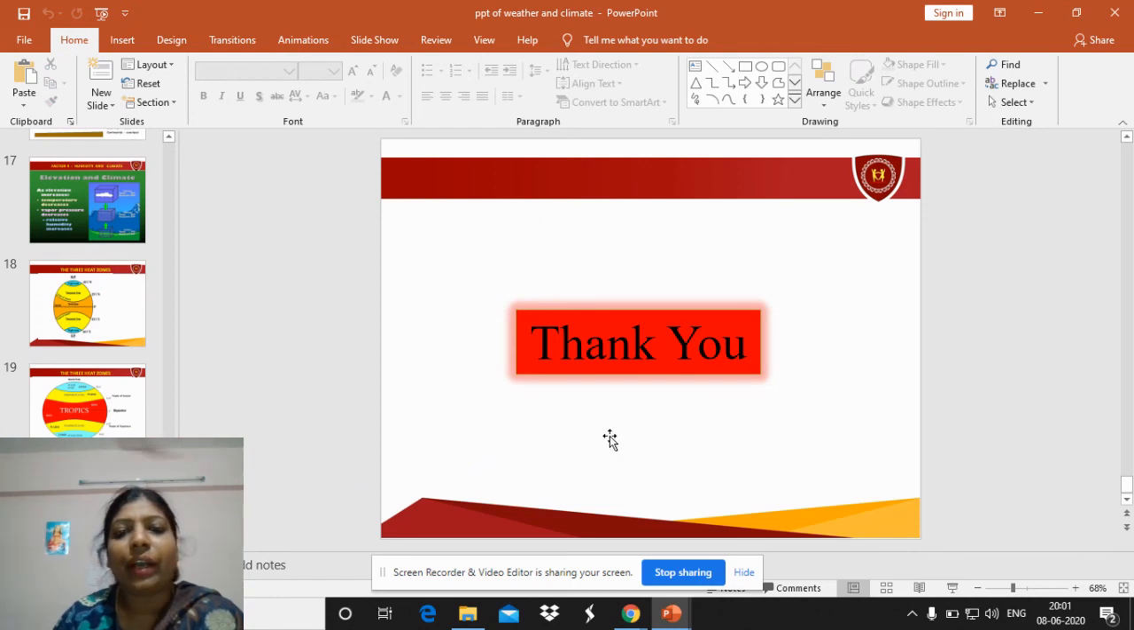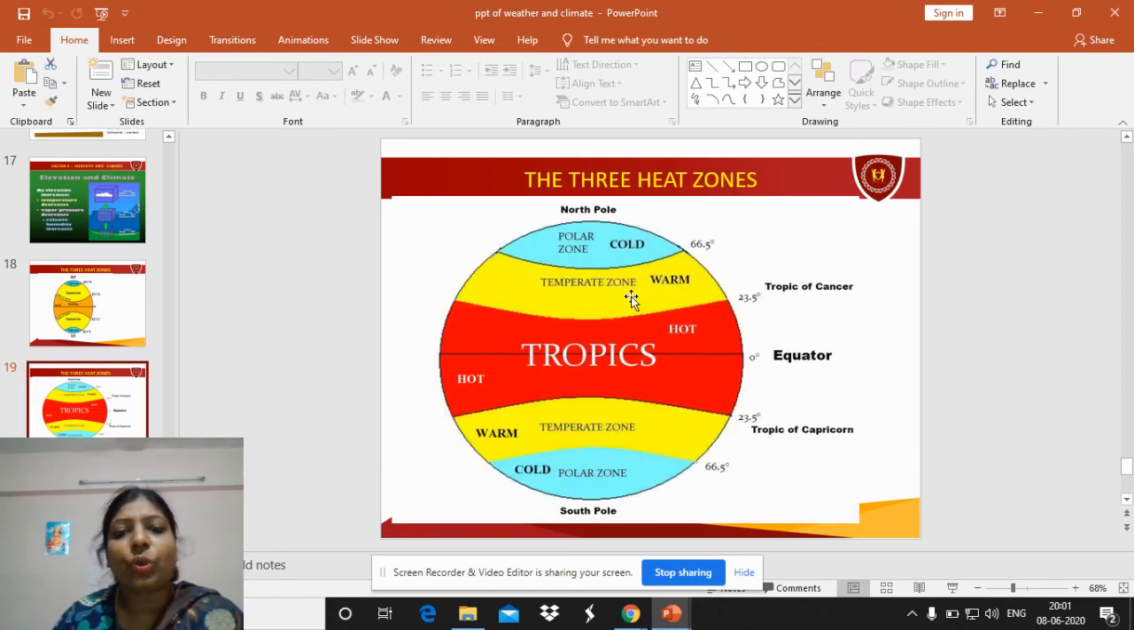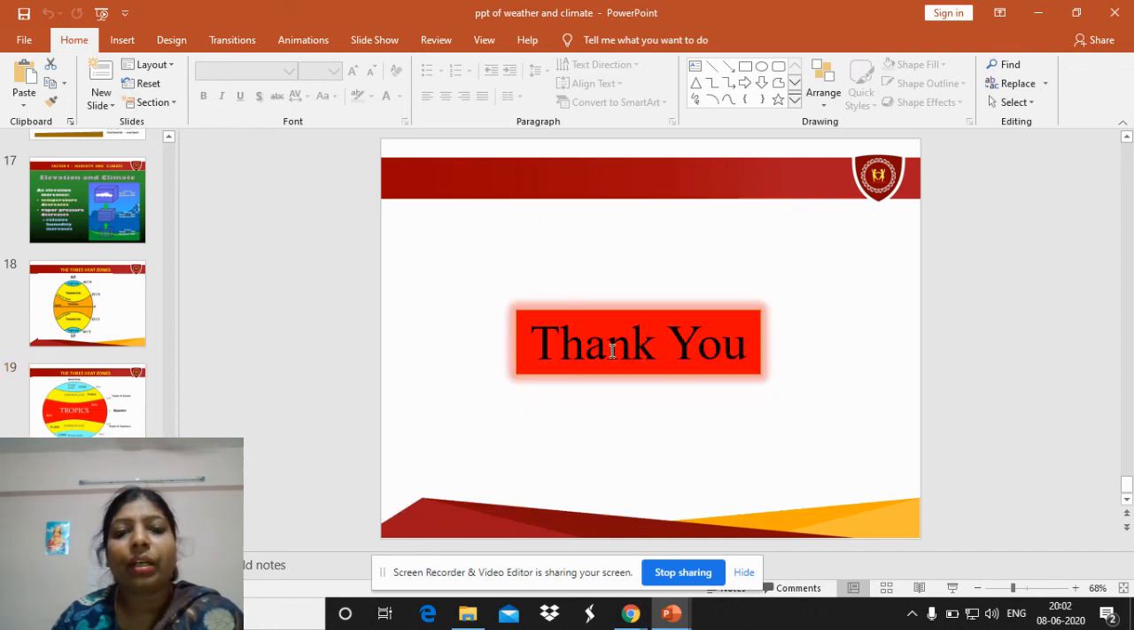So I hope, children, you have understood all three heat zones of the earth. These are very important. This is a very important concept in this lesson. Please revise it again and try to know more about it. I hope you have understood the important concepts of the lesson, the heat zones and also the climate and the wind.